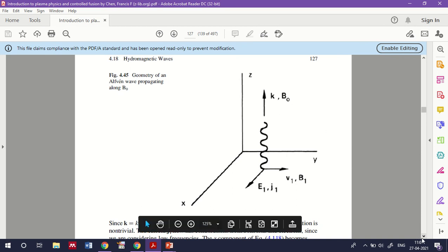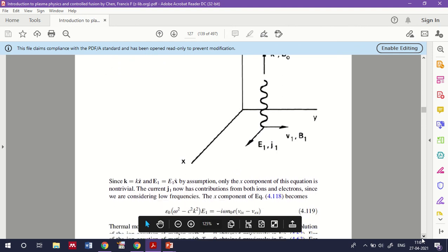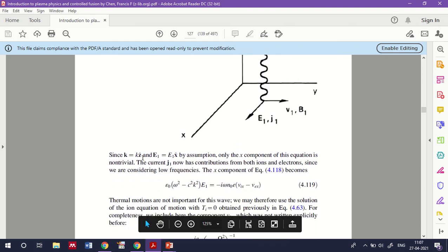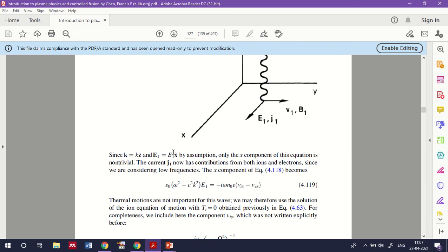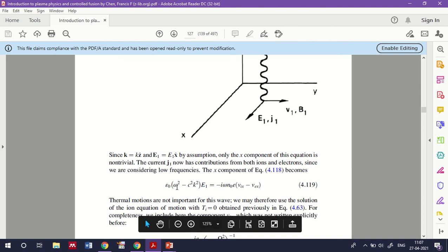So k, in this case, as we know, we treat it as kz because it's in the z direction, and E1 we treat as E1 in the x direction. Okay, and J1, the current density, has contributions from both ions and electrons, and considering a low frequency, the x component becomes epsilon 0 omega square minus c square k square E1 is equal to minus i omega n0 e into Vix minus Vex.